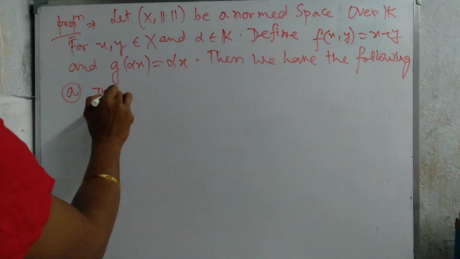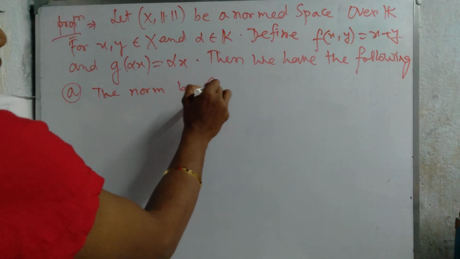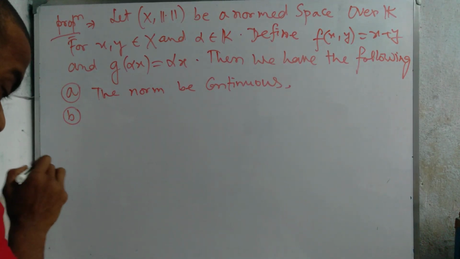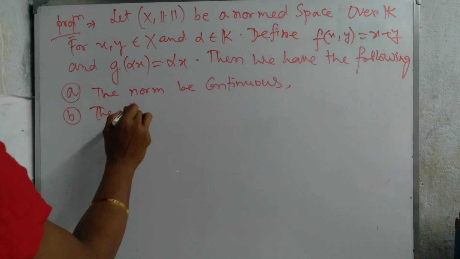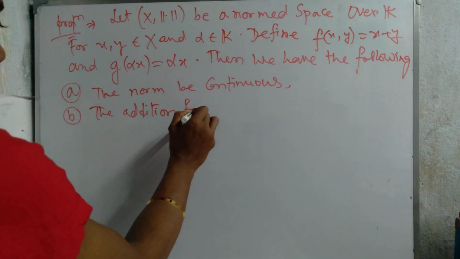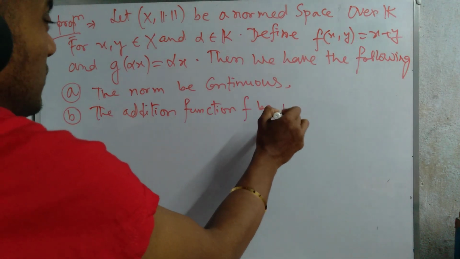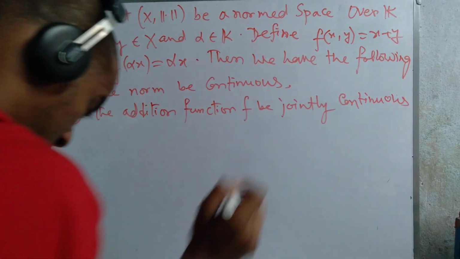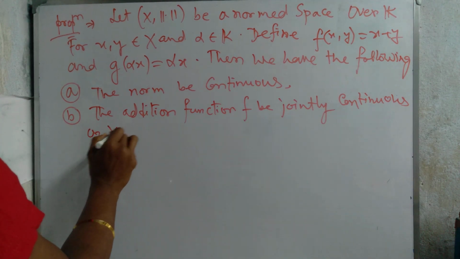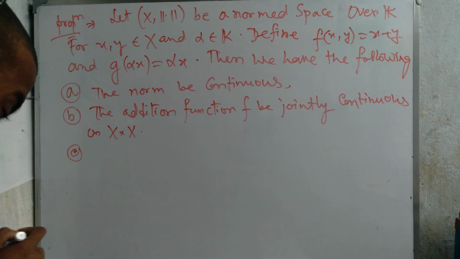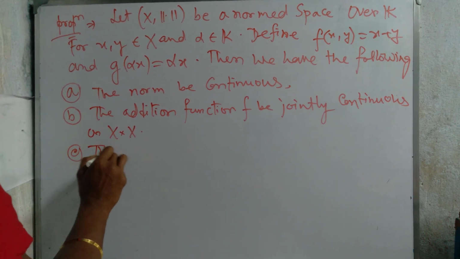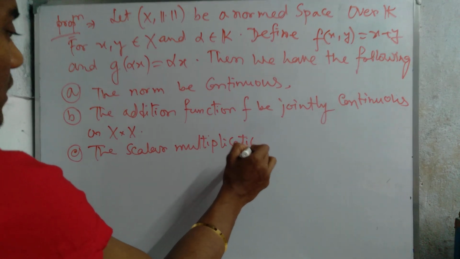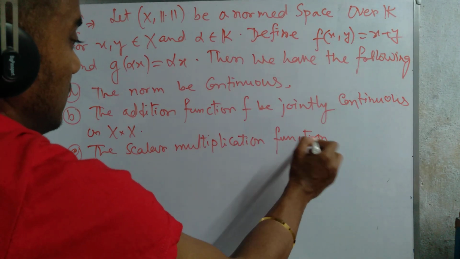First one, the norm is continuous. Second one, the addition function f is jointly continuous on X Cartesian product X. And third, the scalar multiplication function g is continuous.